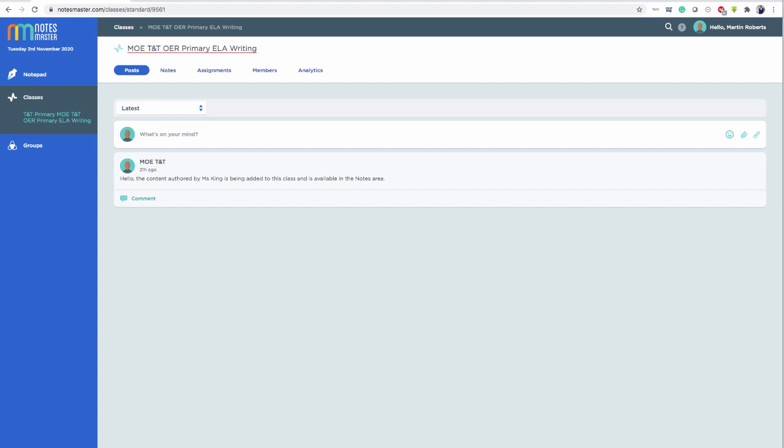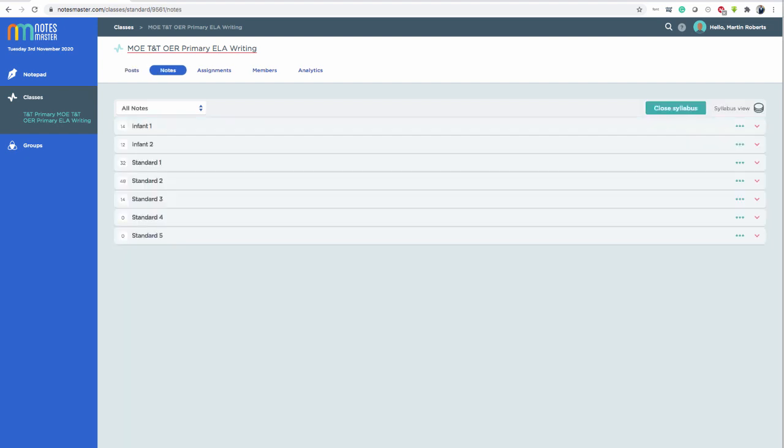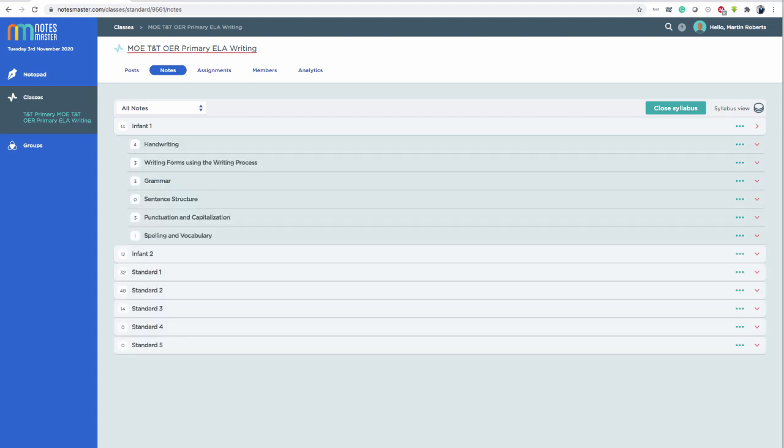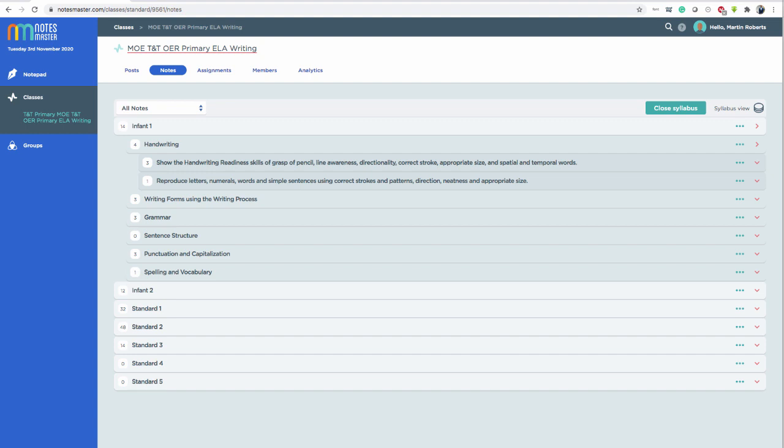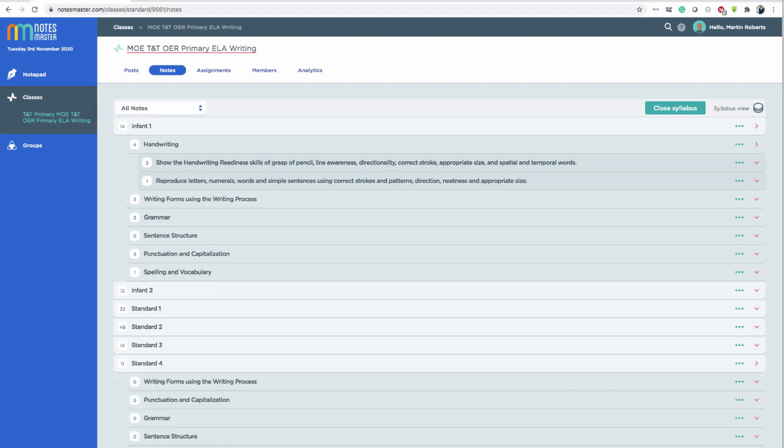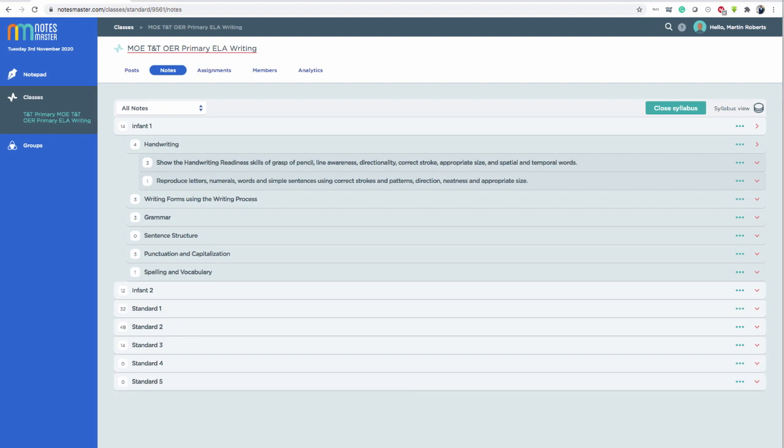So all I need to do is go to Notes, and in here we have our syllabus. The platform is based around the syllabus. That's what makes it a little different from some of the other platforms you might have used. It is infants, topics, and specific objectives. The program is authoring content for all of the syllabus. Some content is still in author, so that's where you may see a 0 here, and other content is available.